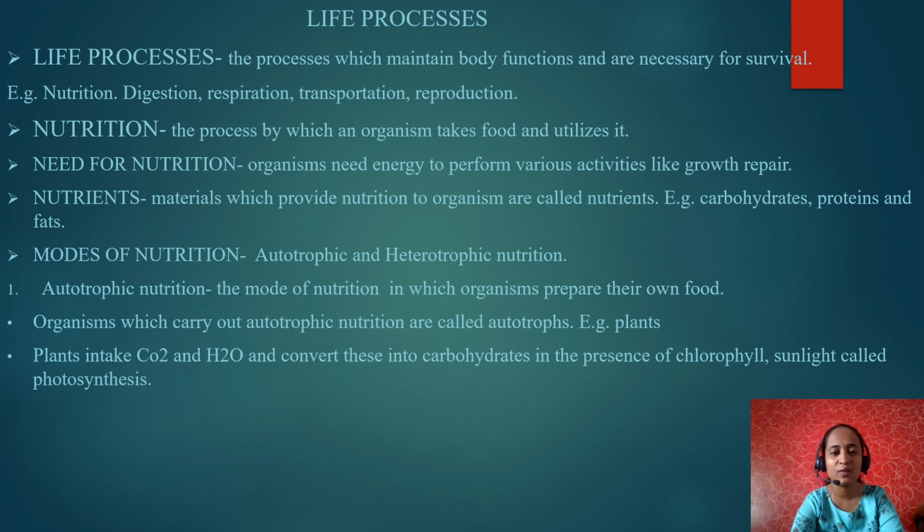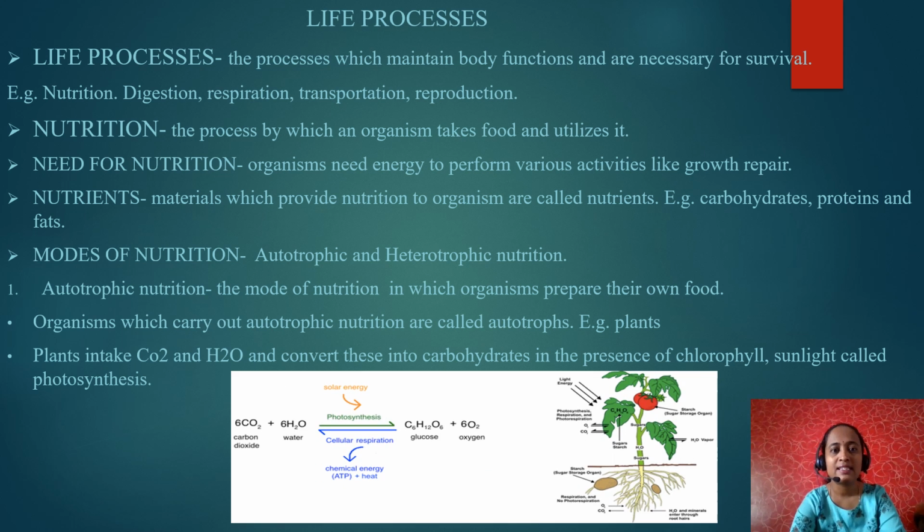Let's see the chemical equation. To prepare one molecule of glucose, plant utilizes 6 carbon dioxide molecules and 12 water molecules, produces one glucose molecule, and releases 6 oxygen molecules. This process is nothing but photosynthesis.